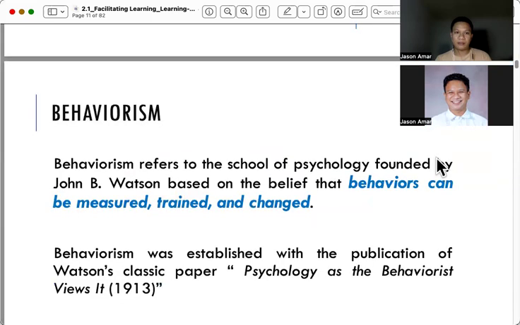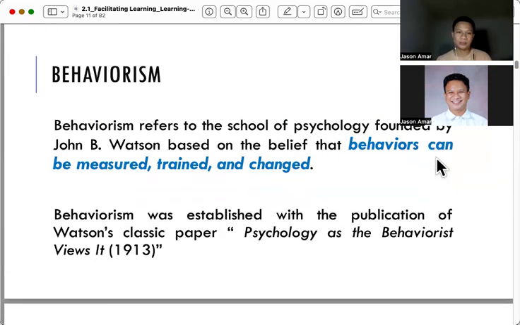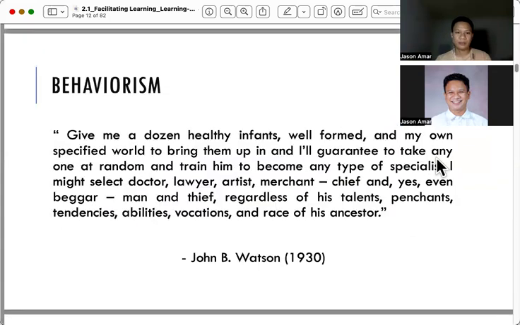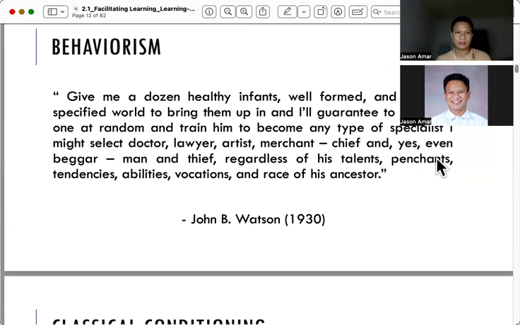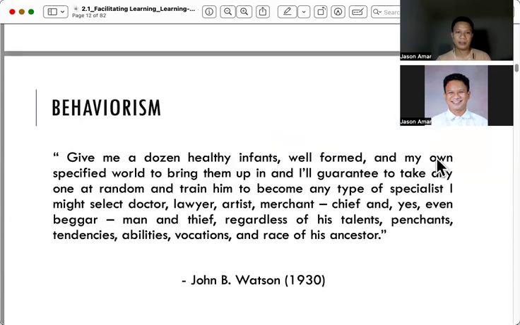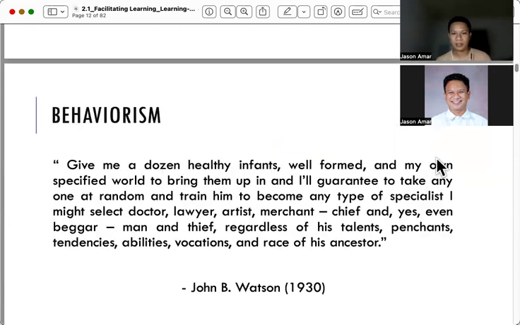Another learning theory is behaviorism, as proposed by several proponents. One of them is John B. Watson. He mentioned that he can take healthy infants and specify a particular world for them, meaning he can develop the child the way he wants them to be as long as they are trained and conditioned in a certain behavior.